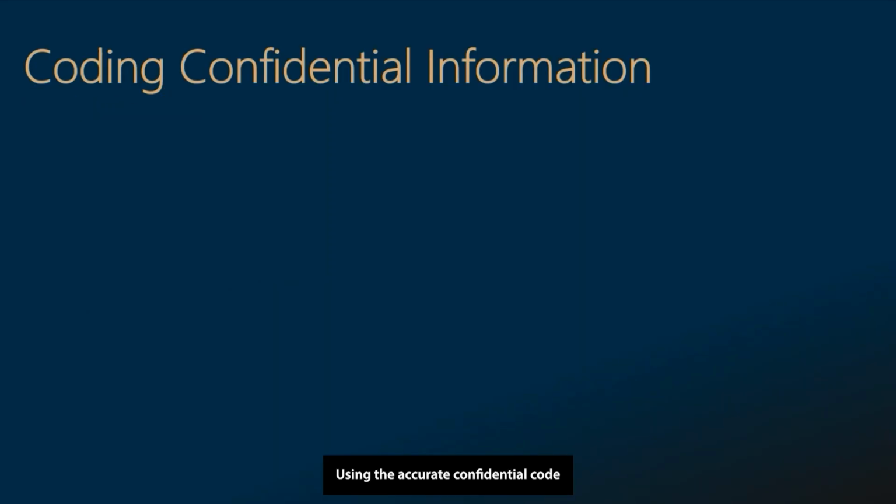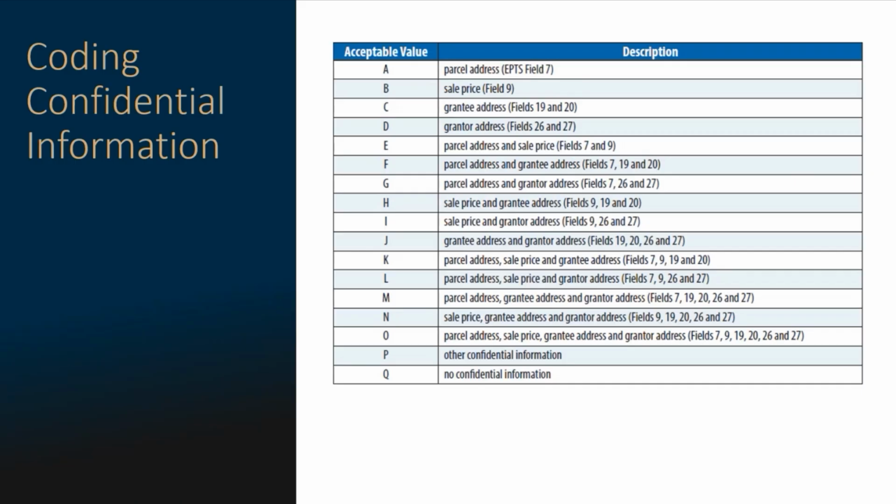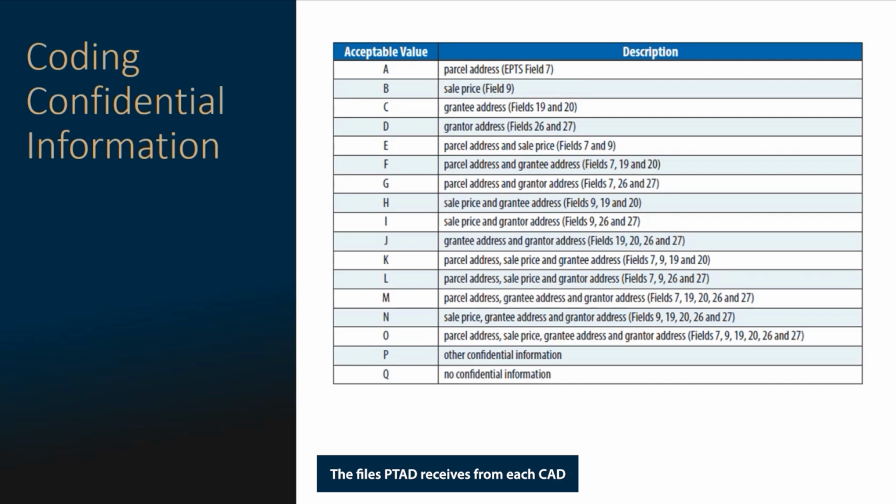Using the accurate confidential code for each transaction ensures that PTAD is acting in accordance with the Public Information Act when submission data is requested through open records. The files that PTAD receives from each CAD are available to the public upon request in accordance with the Public Information Act.